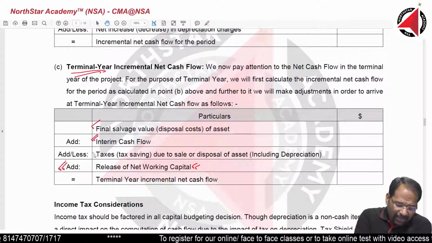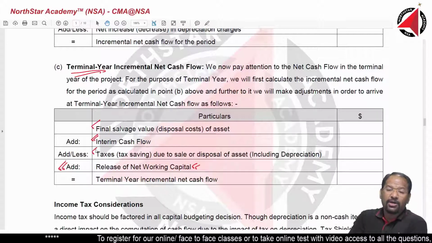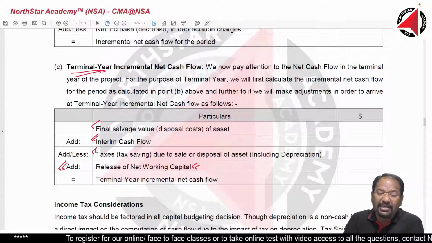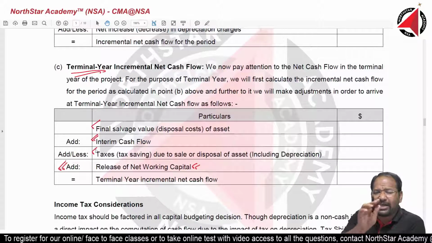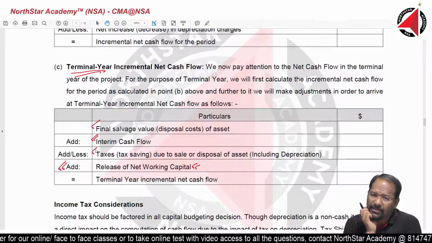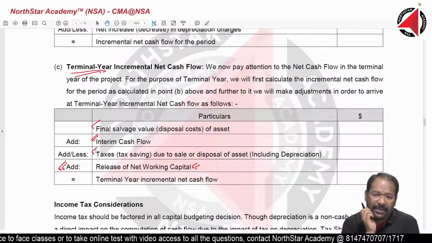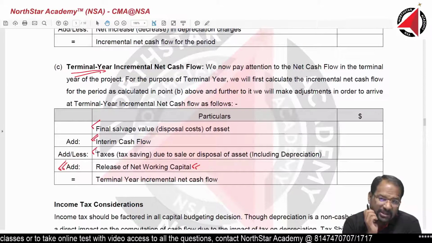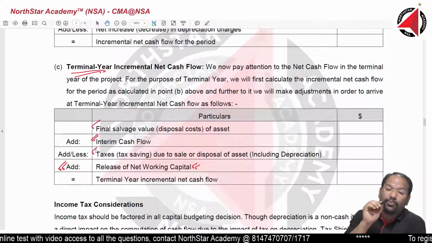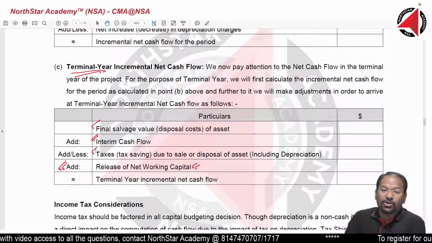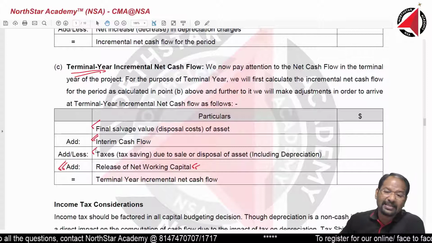And then you will have some taxes. Either you will be liable to pay, or you will be liable for a refund in terms of tax saved. Negative tax is called tax saved, or tax refund. For understanding purposes, you can call it tax refund. If it is positive taxes, then you are liable to pay it. Liable to pay means cash outflow. If it is a negative tax, you are liable to get a refund of that tax. We call it tax inflow or tax saving.